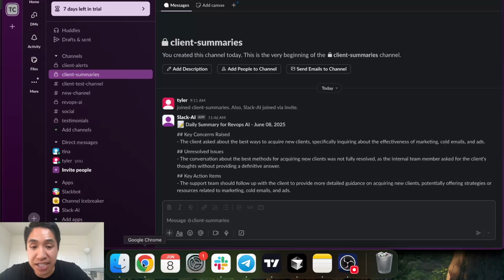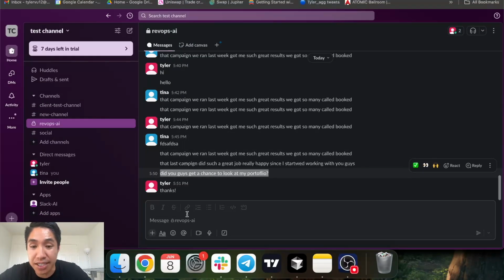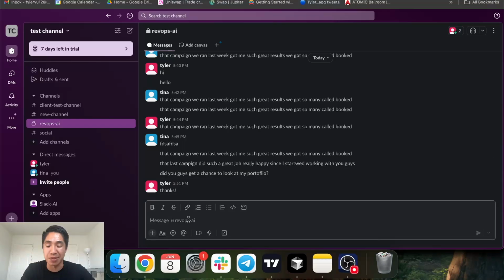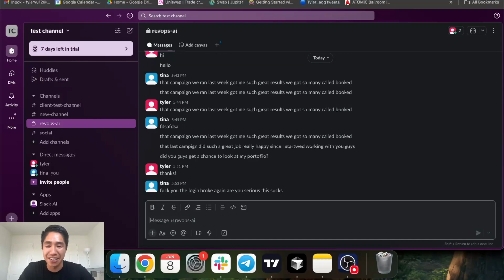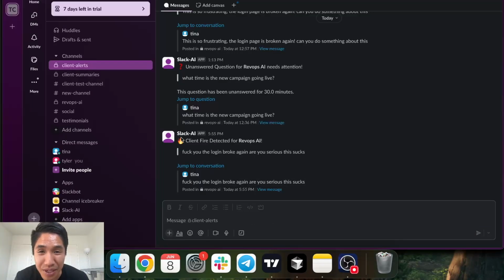And just to show you how it works in real time, I'm going to go on the client side and pretend to be Tina, who is the client for this specific case. Let's just give a complaint. "Fuck you. The login page broke again. Are you serious? This sucks." Okay. And right when we send that, we get notified: client fire detected for RevOps AI. "Fuck you. The login broke again. Are you serious? This sucks."